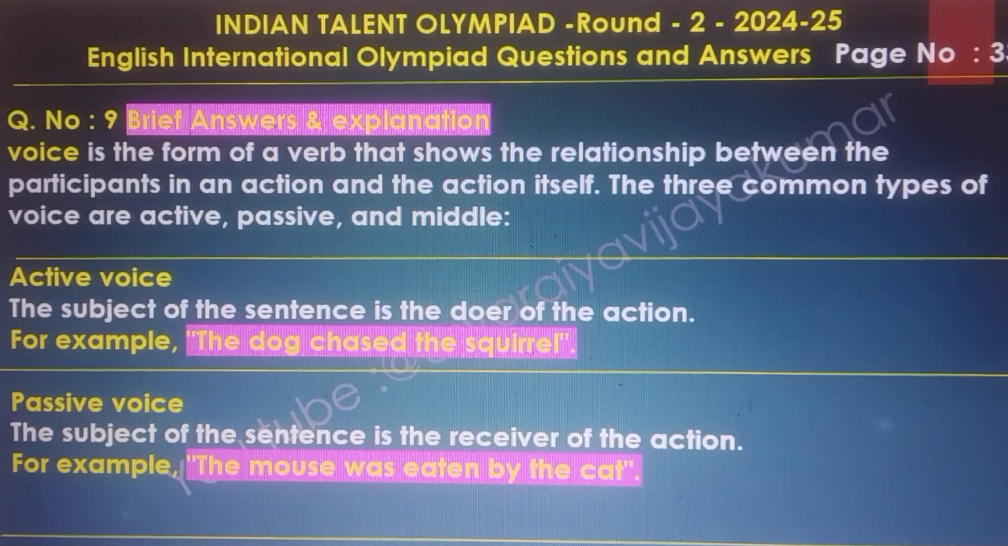And the brief answer and the explanations. The voice. Voice is the form of a verb that shows the relationship between the participant in an action and the action itself. The three common types of voice are active, passive and middle. The active voice: the subject of the sentence is the doer of the action. For example, the dog chased the squirrel. The passive voice: the subject of the sentence is the receiver of the action. For example, the mouse was eaten by the cat.